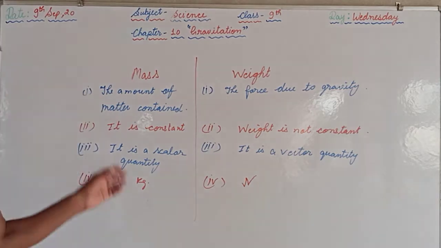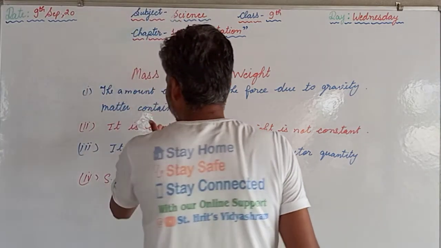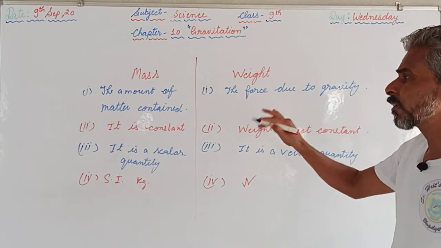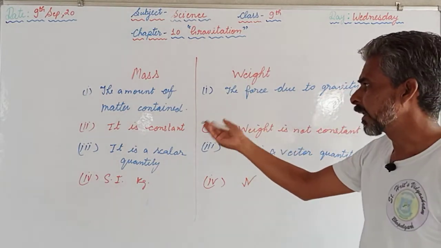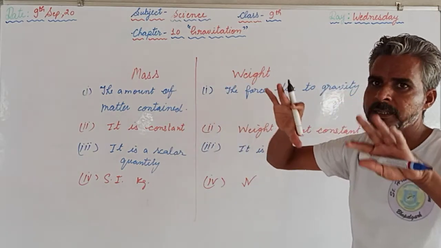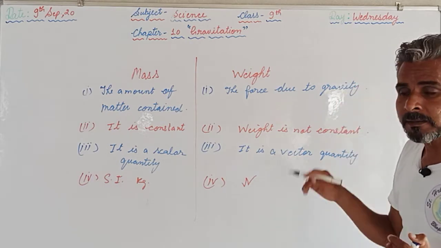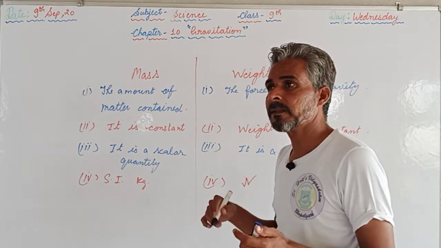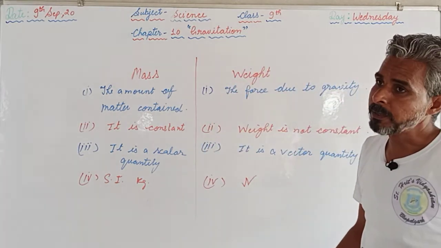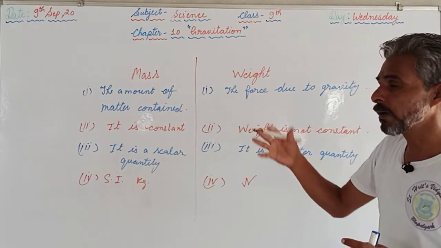So these are some of the differences which we can write in a tabular form between mass and weight. Mass is the amount of matter contained or the measure of inertia, and weight is the force due to gravity. Second one, the mass is constant, the matter will be the same, and weight changes, as we have discussed, the weight at equator and poles. Even we have discussed that the weight of any person on moon will be 1/6 of the weight of that person on the earth. So weight can be changed, but mass cannot change.